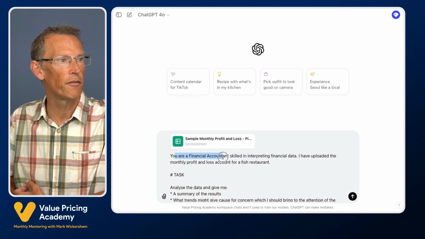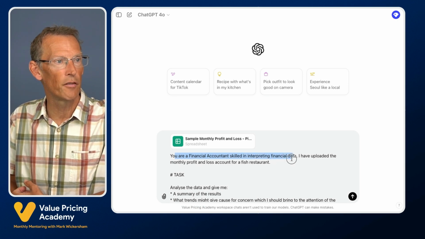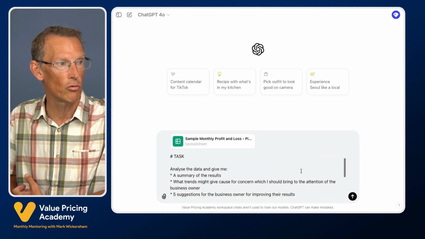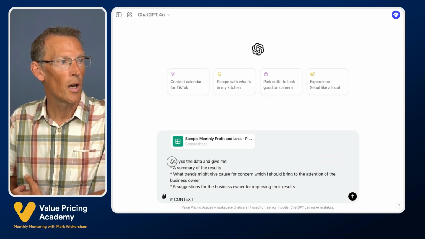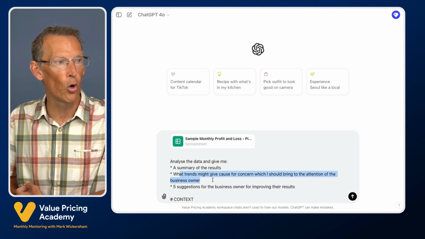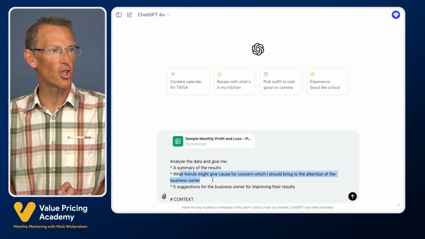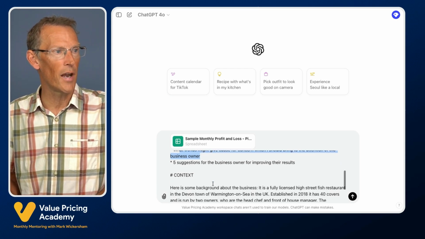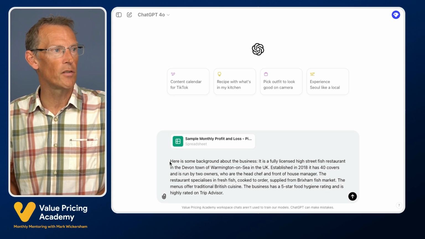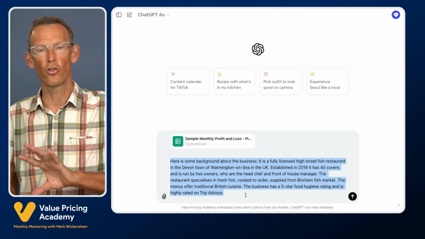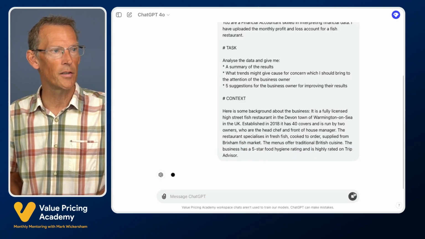And my prompt is, you're a financial accountant, skilled in interpreting financial data. I have uploaded the monthly profit and loss account for a fish restaurant. This is what I want you to do. I want you to analyze the data, give me a summary of the results, what trends might give cause for concern, which I should bring to the attention of the business owner, and 5 suggestions for the business owner for improving their results. And then I've just given it some context, a little bit of information about this particular client, so it's not just raw numbers. So let me hit this button.